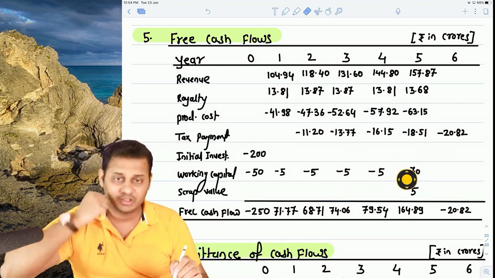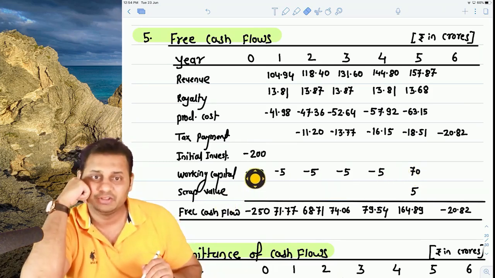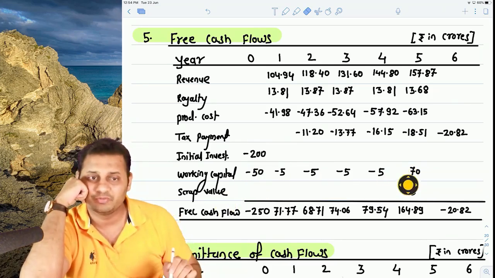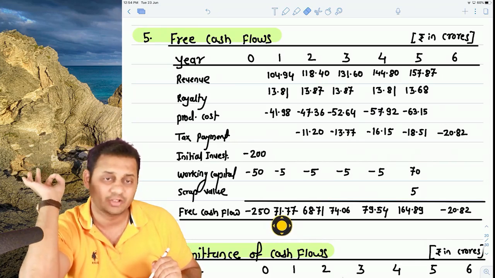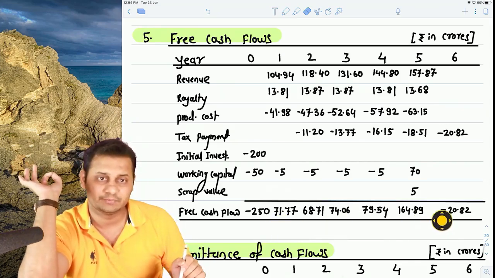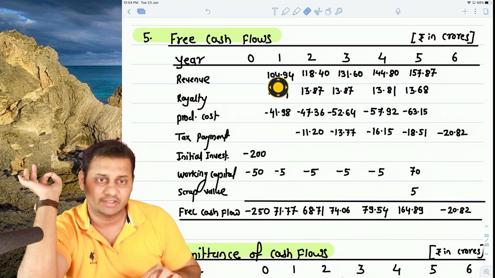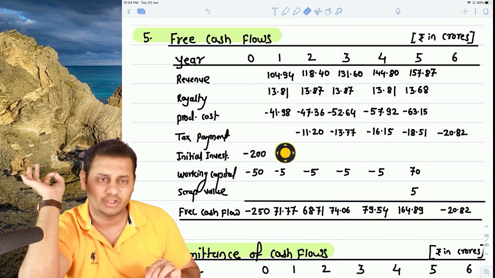Released means inflow. Now scrap value: this entire machine or investment of 200 crores will be sold for 5 crores. So we took the 5 crore scrap value in the 5th year. And then this is called free cash flow in terms of rupees in crores. Total of all these. This is inflow, inflow, outflow, outflow.